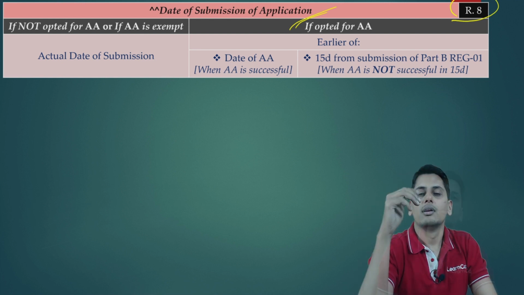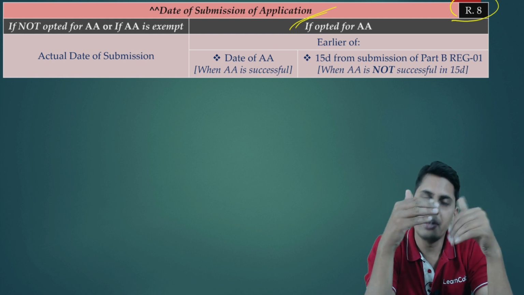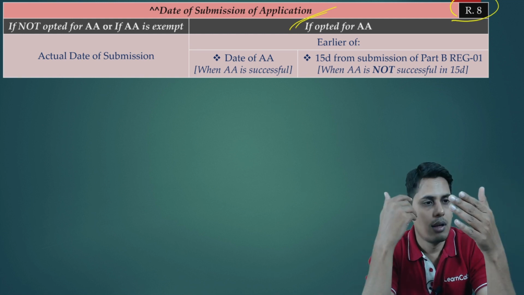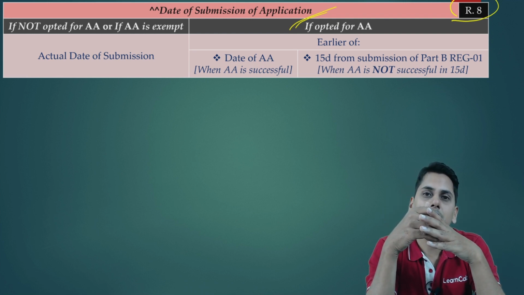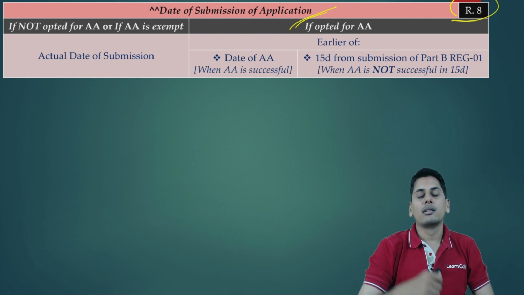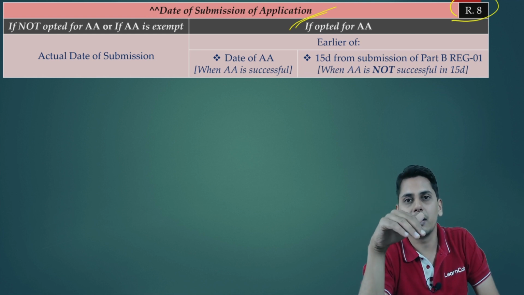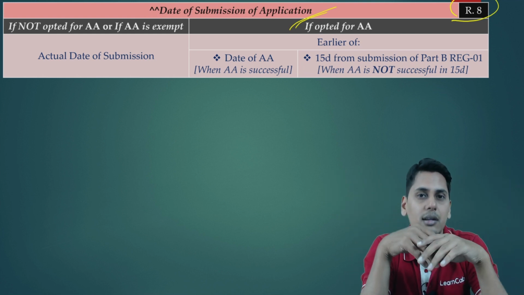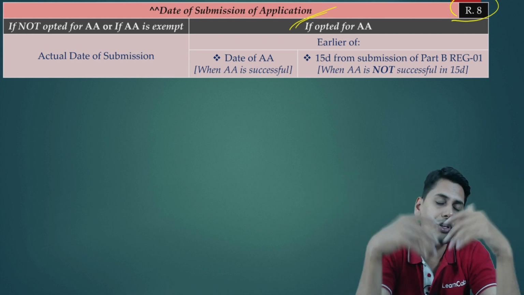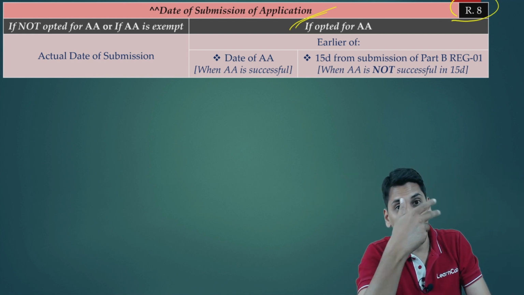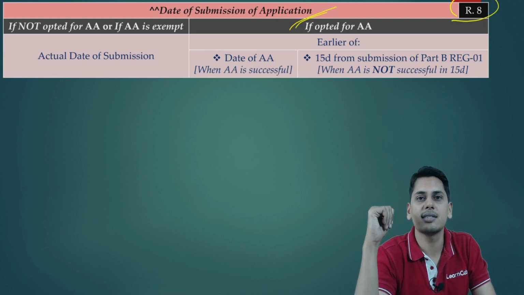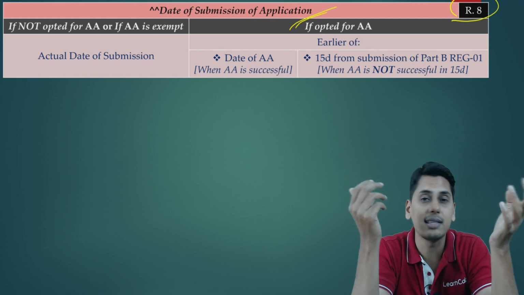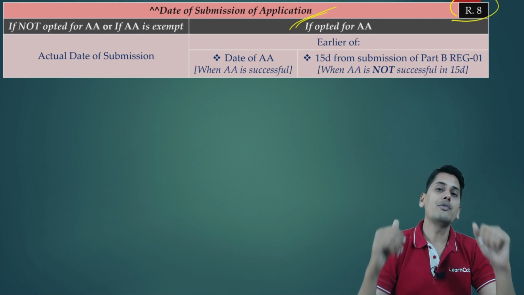Take another example. Now friends, I made an application. I opted for Aadhaar authentication. I received the link. I clicked the link. I punched in the Aadhaar number. But only then I got to know that the mobile number which is updated in the Aadhaar database, I am no longer using it. I am no longer receiving any messages on that SIM card. So naturally OTP will not come. Did I opt for Aadhaar authentication? The answer is yes. But am I in a position to carry it out successfully? The answer is no. So now friends, what do I do?